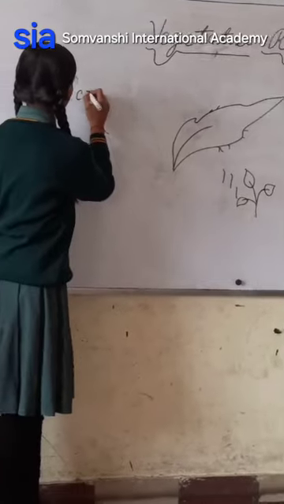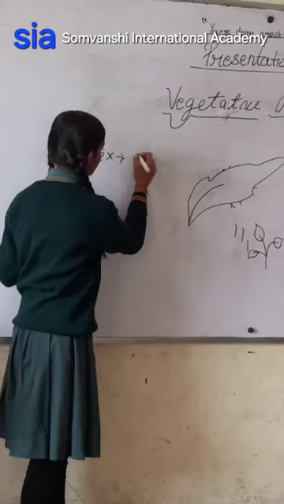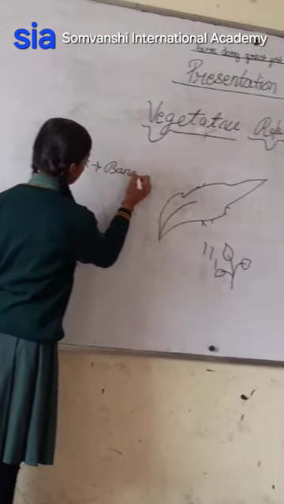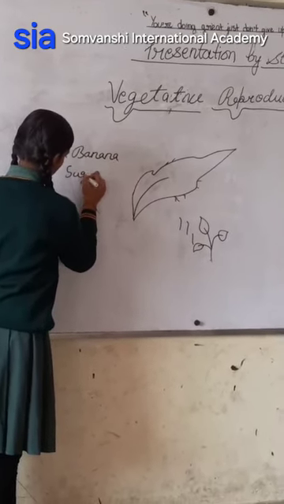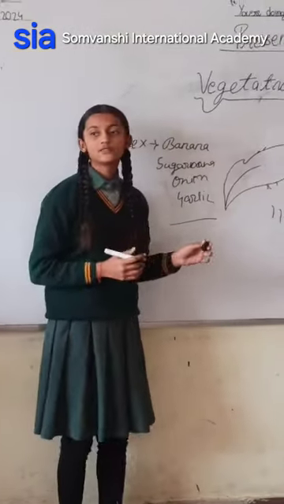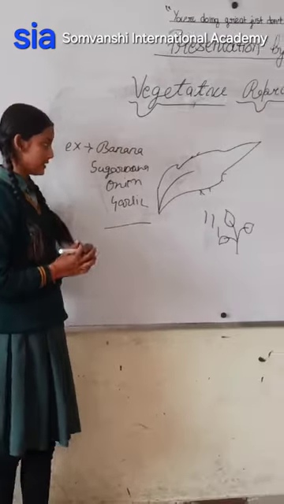There are so many examples related to this, like the banana, which multiplies with the help of buds on its stem.